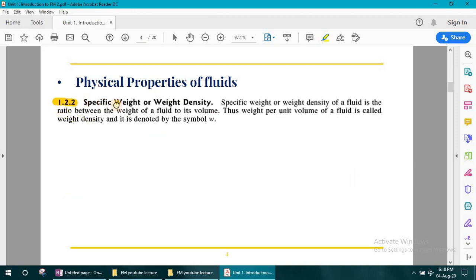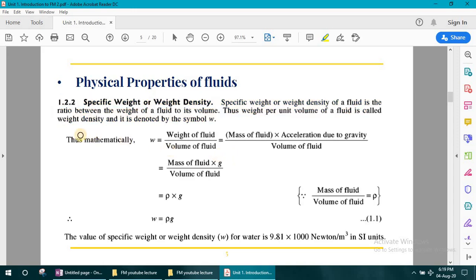Now the second concept is specific weight or weight density. Specific weight or weight density of a fluid is the ratio between weight of a fluid to its volume. So again it is a ratio of weight of a fluid to its volume. Thus weight per unit volume of a fluid is also called weight density, and it is represented by the symbol small w. Mathematically, w is called specific weight, and it is the ratio of weight of a fluid to its volume.